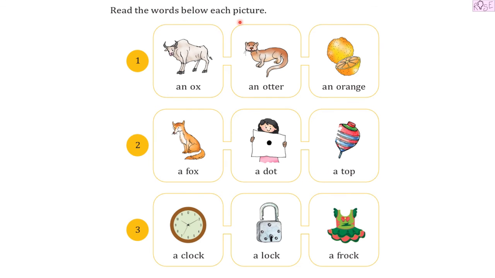Read the words below each picture. An ox, an otter, an orange, a fox, a dot, a top, a clock, a lock, a frock. And this was done. Now we are done with chapter 2 of unit 2.